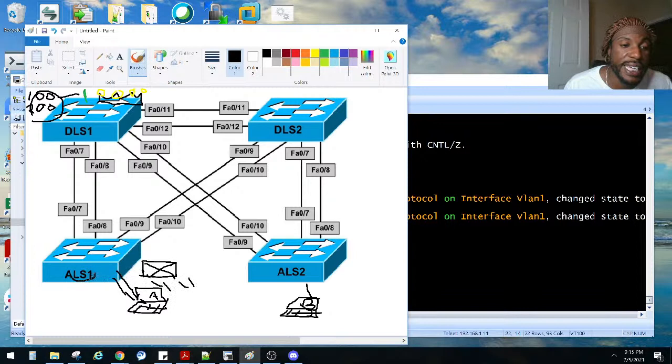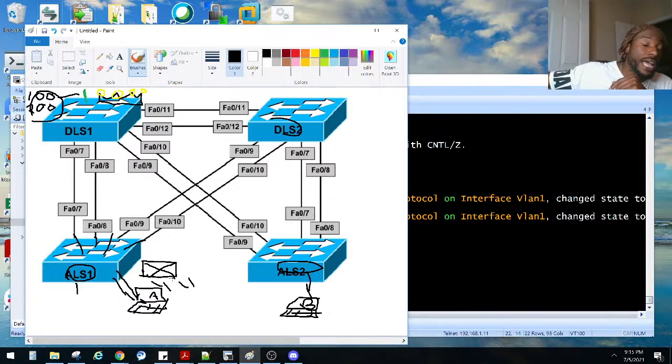If ALS 1 does not know where this PC lies, he's going to do what's called flooding the frame. He takes the frame that comes in and floods it on all these ports, because he doesn't know where it's at. The other switch says, I don't know where that PC is, but one says, oh, I know where PC B lies, on this port right here. Great. That's how this switch built his MAC address table.